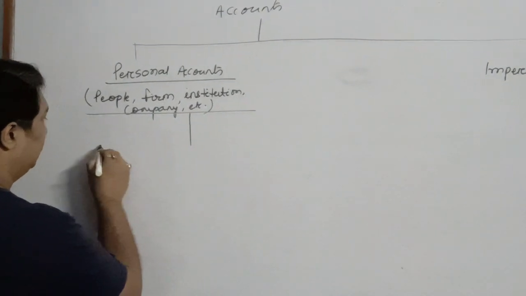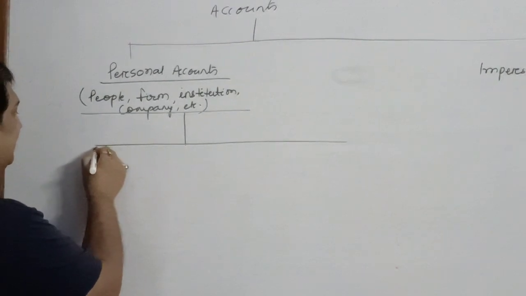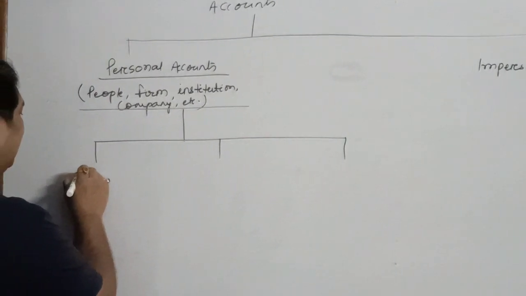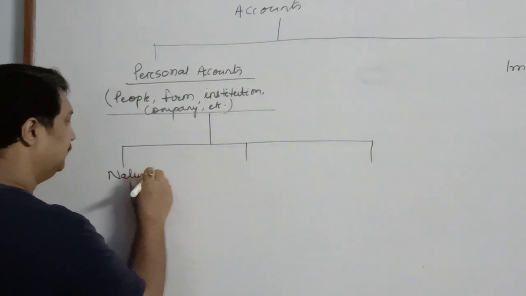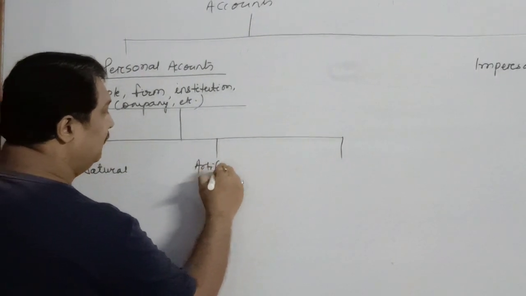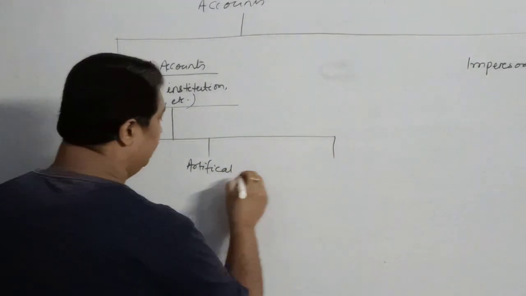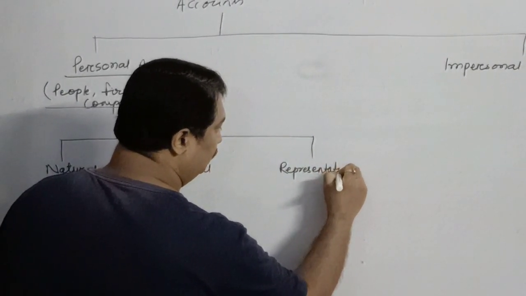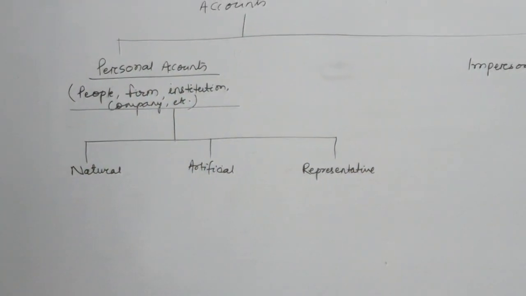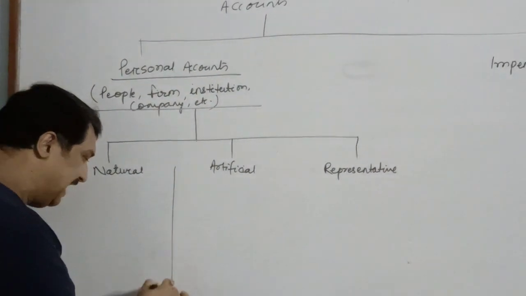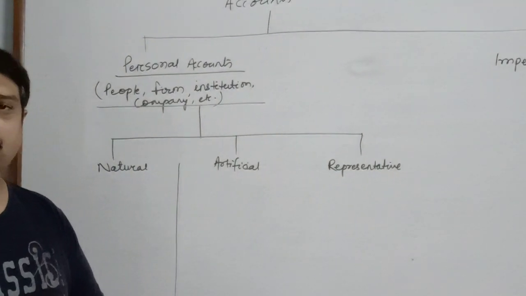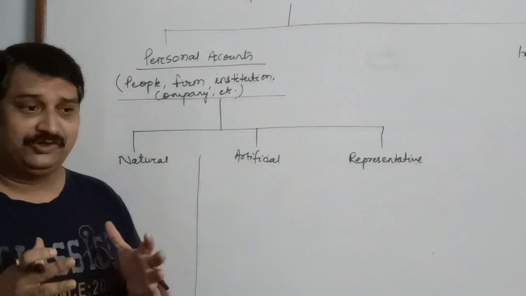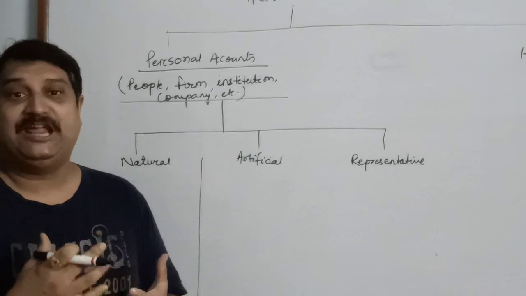Personal accounts are further subdivided. In order to understand them well, we have categorized them under three heads. One is natural personal account, artificial personal account, and the third one is representative personal account. Now let us talk about the natural personal account. What is natural personal account? Natural personal account refers to all those personal accounts which relate to human beings, who have life,